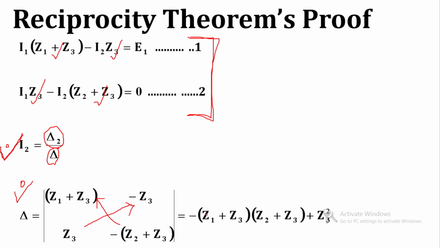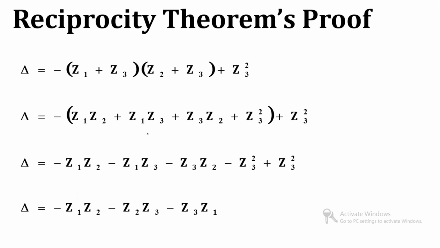So it becomes (Z1 plus Z3) into (Z2 plus Z3), and these two multiplied become minus Z3 square, but as per the formula we have another minus sign, so minus minus becomes plus. So delta becomes (Z1 plus Z3) into (Z2 plus Z3) minus Z3 square. So this is the value of delta. Now we will simplify by the multiplication of Z1 with these two, and Z3 with Z2 and Z3.